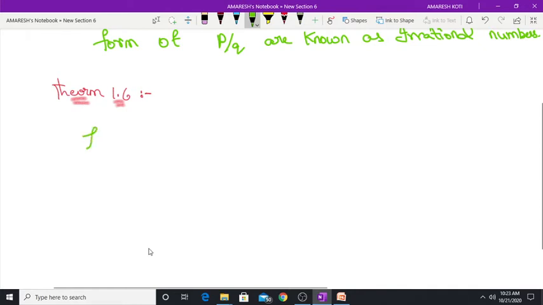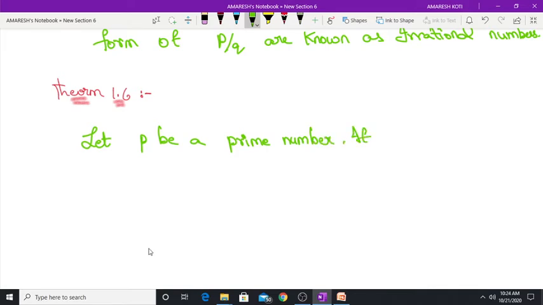Theorem 1.6 states that let p be a prime number, if p divides a square, then p divides a.